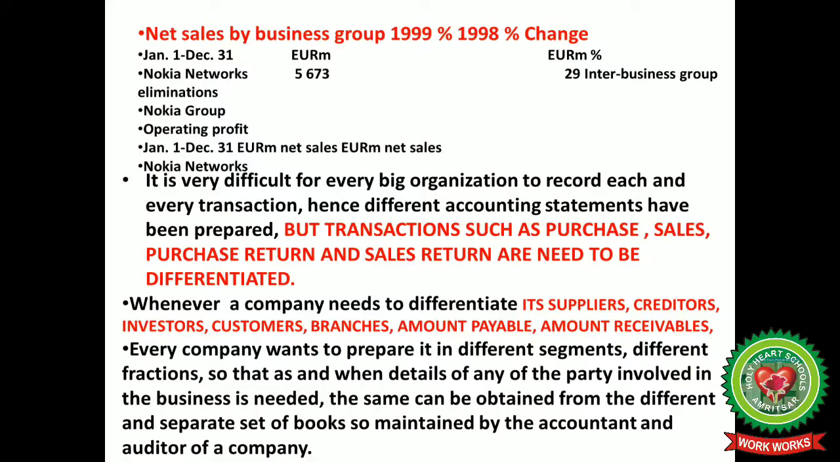Whenever a company needs to be separated, its suppliers, creditors, investors, customers, branches, amounts payable and amounts receivable are to be recorded properly. Every company wants to prepare them in different segments, so that as and when details of any party involved in the business are needed, they can be obtained from the different and separate set of books so maintained by the accountant and auditor of a company.